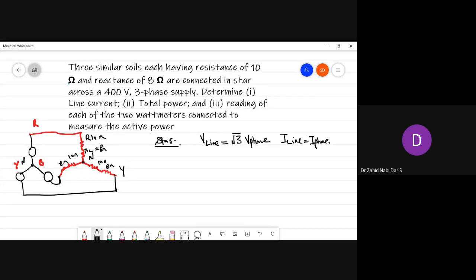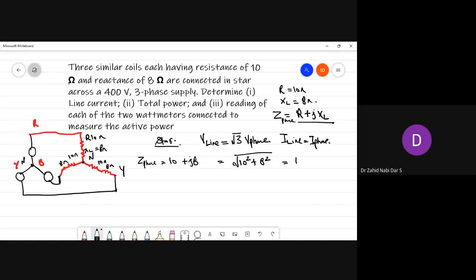R is given, 10 ohm. XL is given, how much? 8 ohm. So what would Z be equal to? If I have to calculate per phase, Z phase would be equal to R plus jXL, so Z phase would be 10 plus j8. The magnitude of it would be the square root of 10 squared plus 8 squared, so it would be 164, 100 plus 64. And the angle would be tan inverse of XL by R, that is 8 by 10.